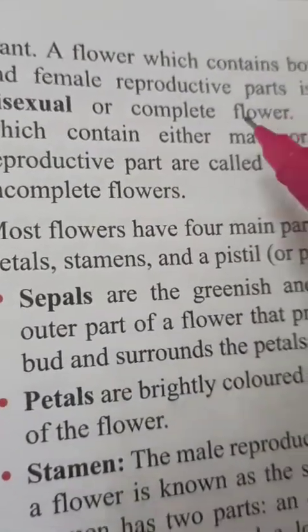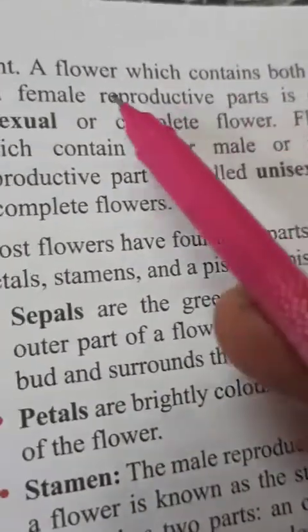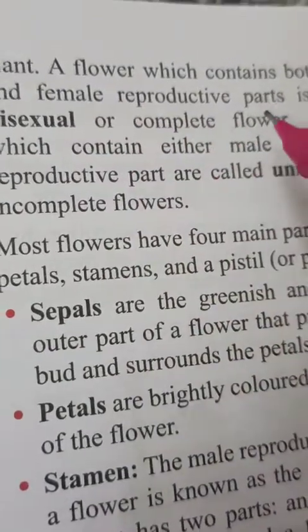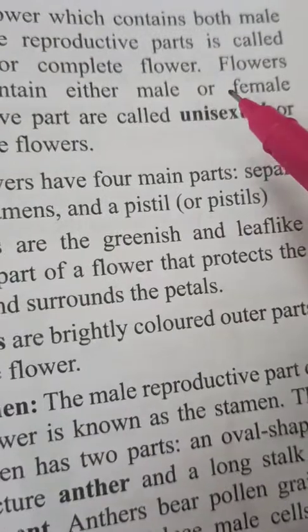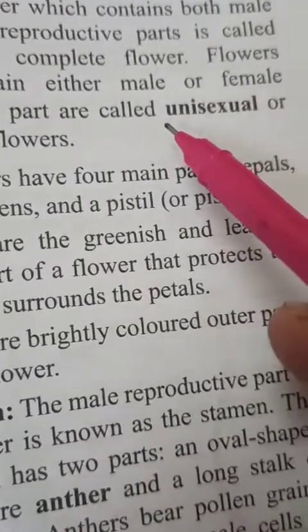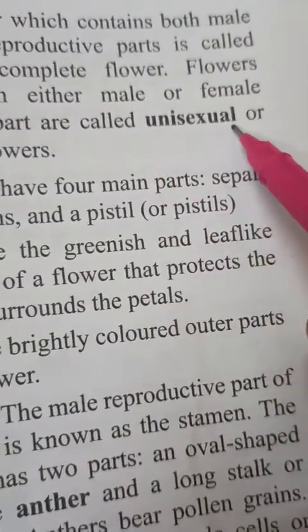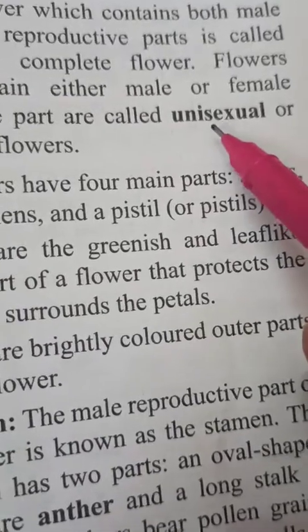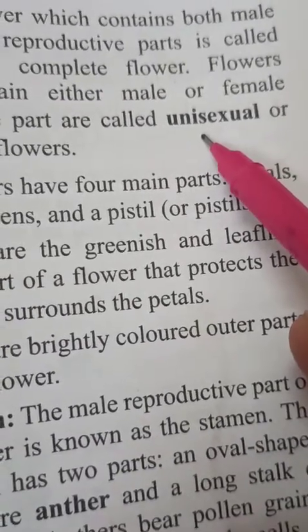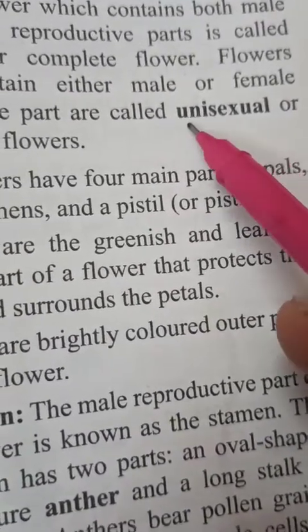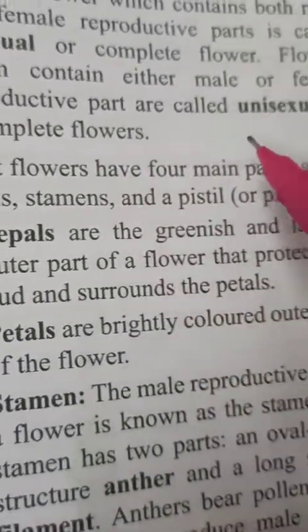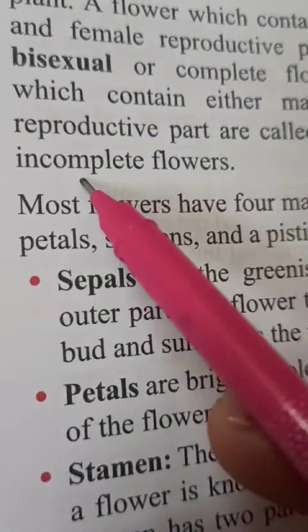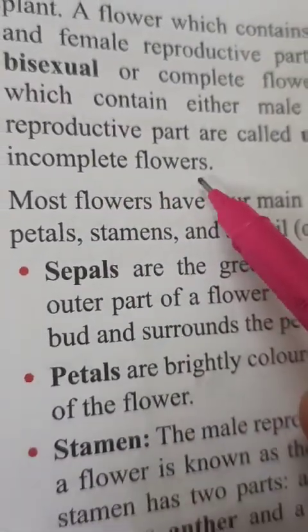If a flower has both parts present, it is called bisexual, and if only one is present, it is called unisexual. That means if the flower is a male flower or a female flower, then we use the word unisexual, and this kind of flower is called an incomplete flower.